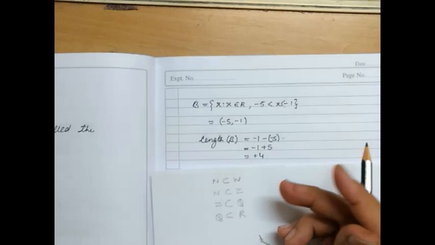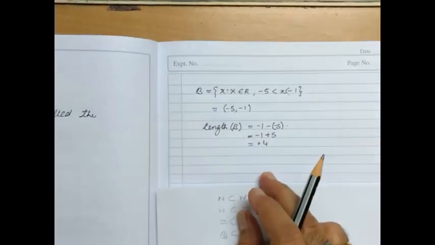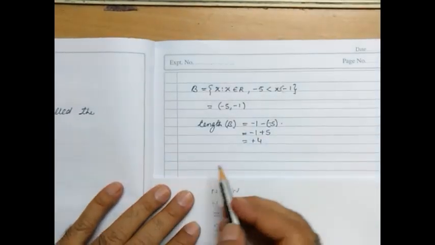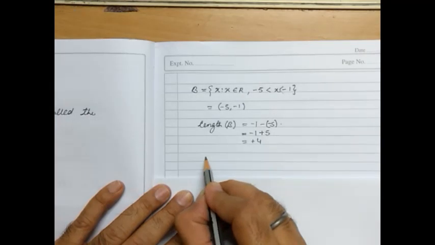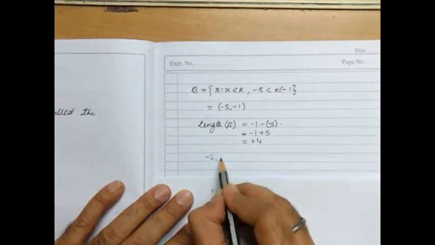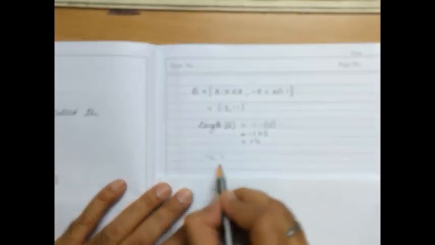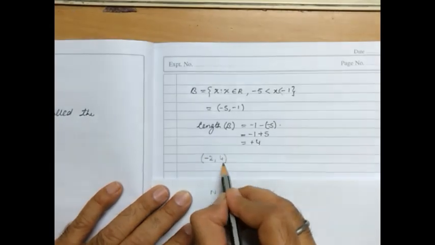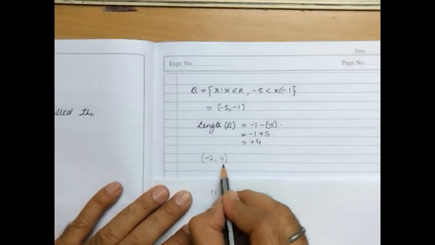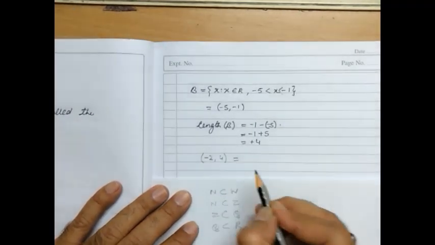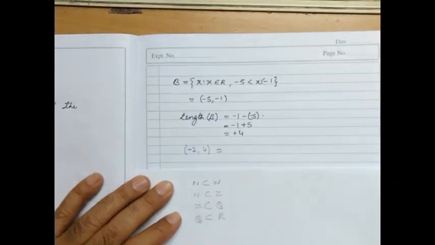Okay. Now if an interval is given and you have to represent it in set builder form, suppose I take minus 2 and 4, given this way. How will you write it down?